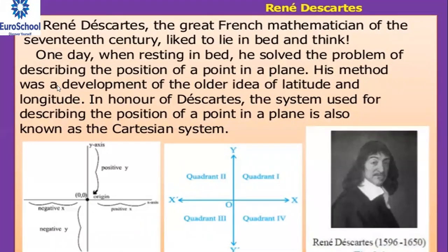René Descartes, the great French mathematician of the 17th century, liked to lie in bed and think. One day, when resting in bed, he solved the problem of describing the position of a point in a plane. His method was developed from the older idea of latitude and longitude. In honor of Descartes, the system used for describing the position of a point in a plane is known as the Cartesian system.